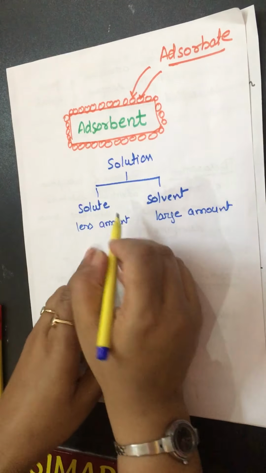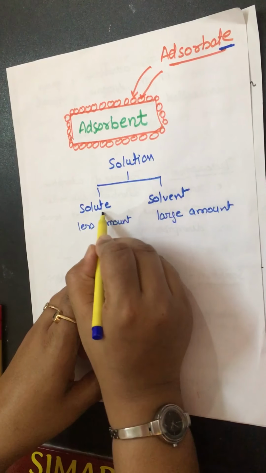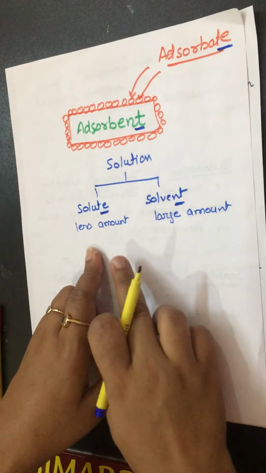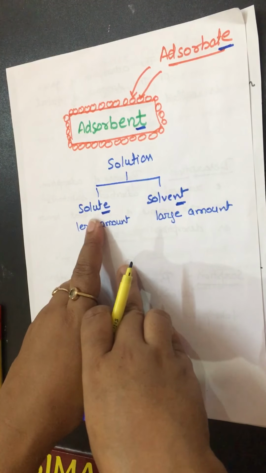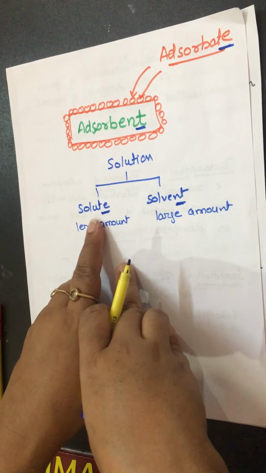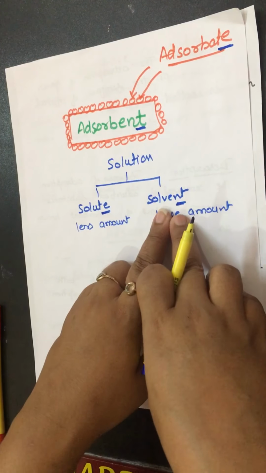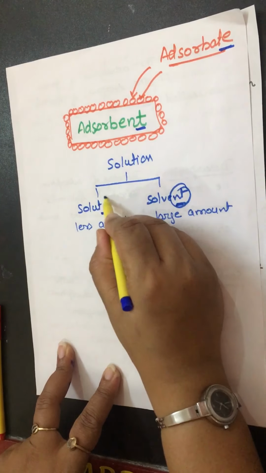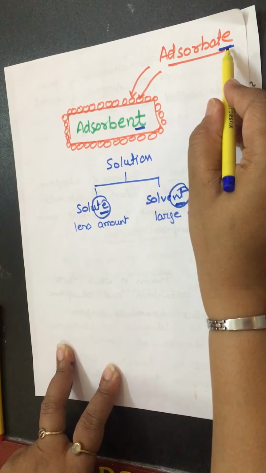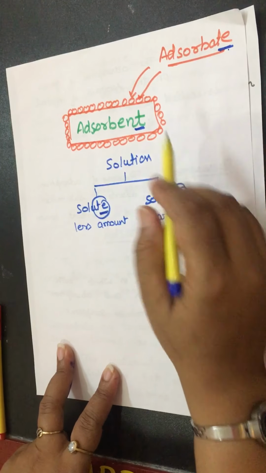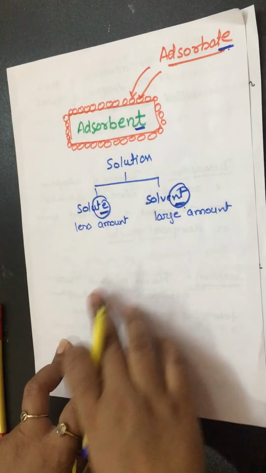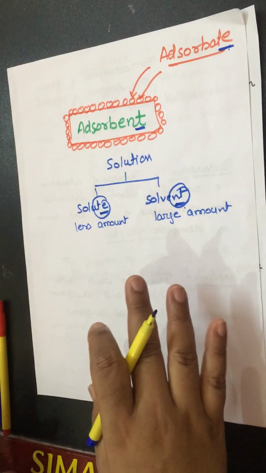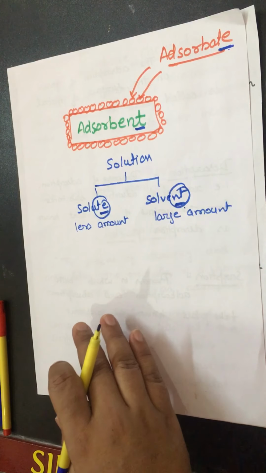The same thing we can compare here using the last letters. The adsorbate can be compared with the solute, which is used in lesser amount, and the solvent, which is used in larger amount, with the adsorbent. You can use the last letters of solute and solvent to compare with adsorbate and adsorbent. There is no correlation between these two, it is just for remembrance. What is the adsorbate and what is the adsorbent?